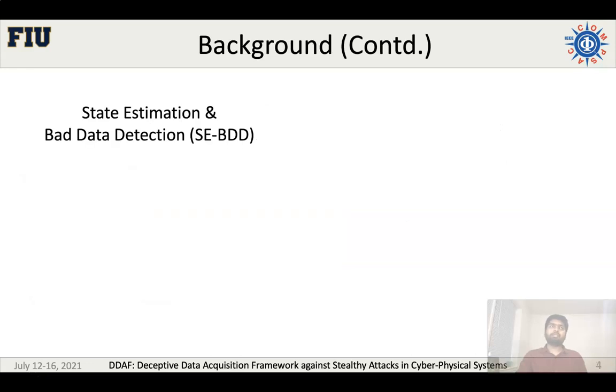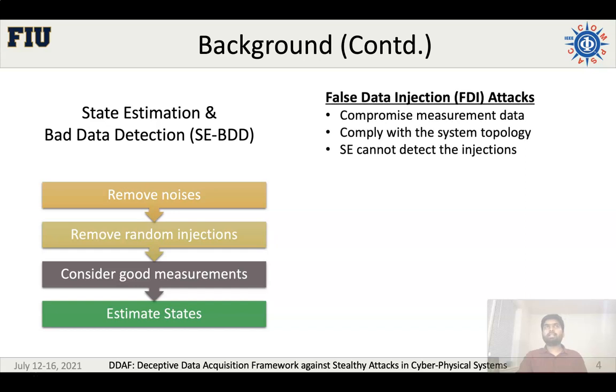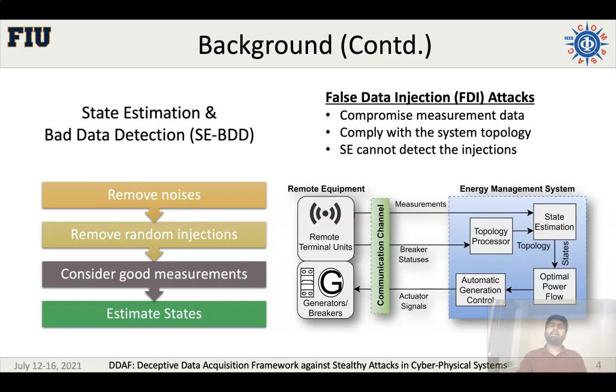Among all of these, state estimation and the bad data detection algorithm play a very vital role in the sensory data processing. It removes the noises. And also, the bad data detection algorithm is capable of removing random data injection. So, the state estimator considers the good measurement data to estimate the states. However, there can be an attacker compromising the measurement data while complying with the system topology, and such a stealthy false data injection attack cannot be detected by the state estimation and the BDD algorithm.